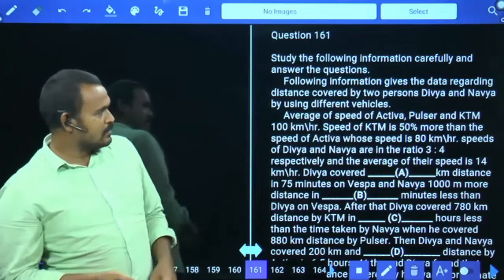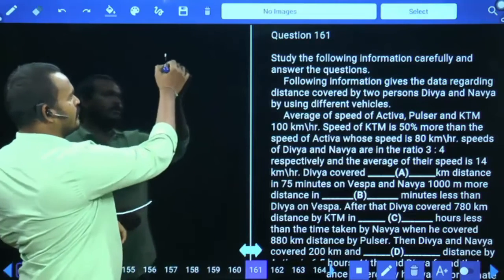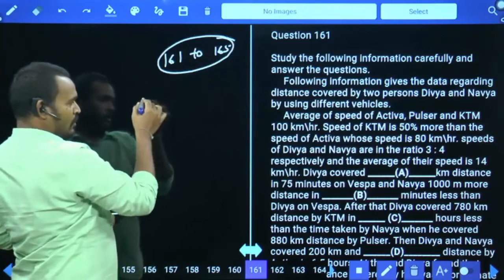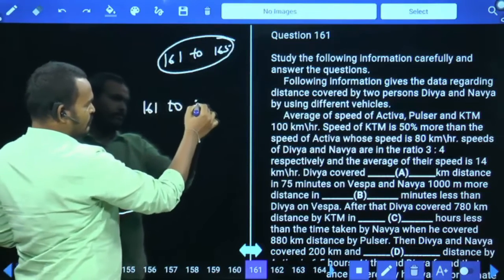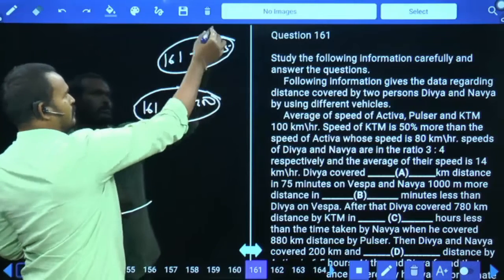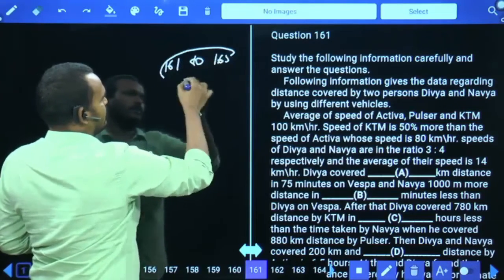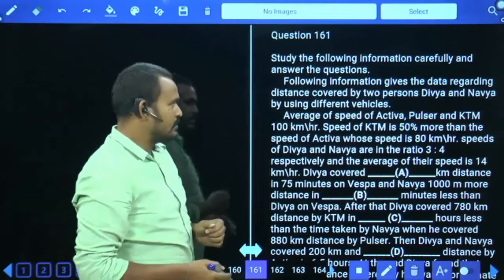Okay, let us start question number 161 to 165. Quant questions from 161 to 200. Let us start question number 161 to 165. Okay, first question number 161.